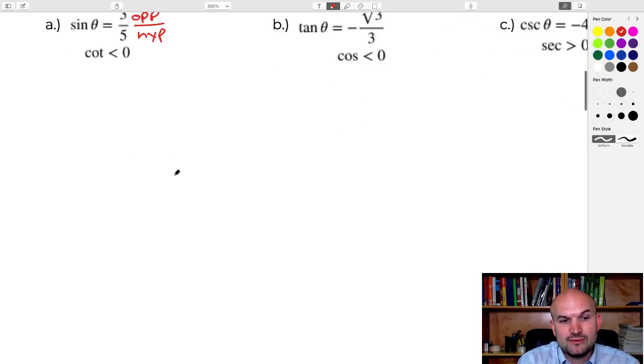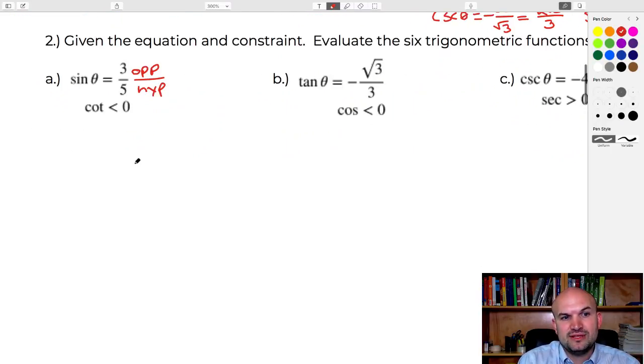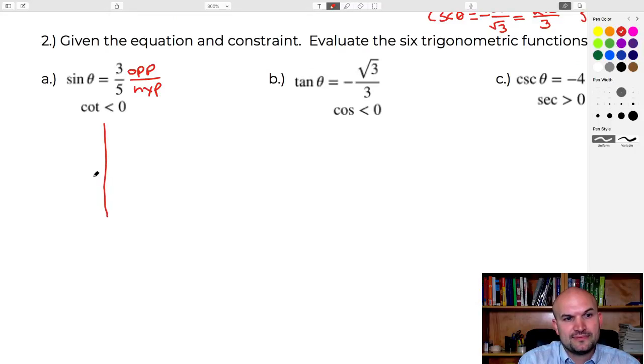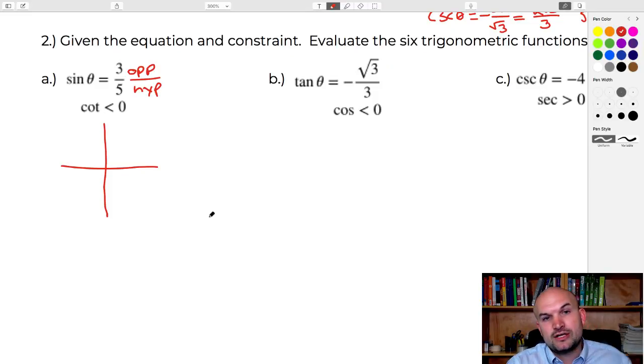So again, we're going to want to draw this triangle to see what this is going to look like. What we talked about when we talked about drawing triangles now in a Cartesian coordinate system is that rather than just drawing a triangle randomly, if we draw it on the Cartesian coordinate system, we can look at the side lengths in terms of x's and y's and realize that cotangent is going to be negative only in the second quadrant as well as the fourth quadrant.